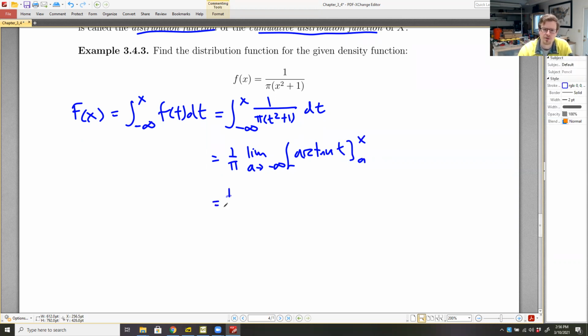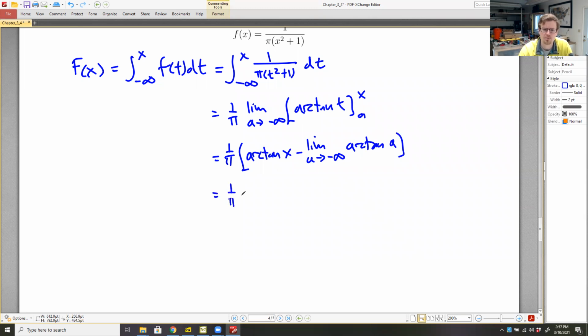So this is 1 over pi times the arctangent of x minus the arctangent of a, but it's the limit here, so minus the limit as a goes to negative infinity of the arctangent of a.